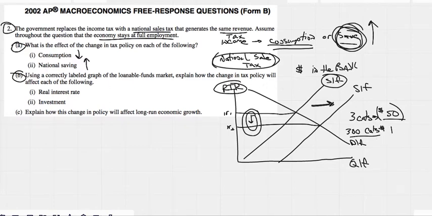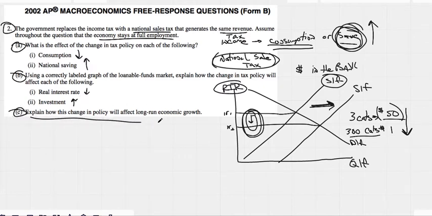This works even with money. If there's a lot of money, just like when there's a lot of cats, intuitively we know the price would go down. And the interest rate is the price of money. So your real interest rate would go down. If real interest rates go down, people are going to invest more and take out more loans. I hope that makes sense.